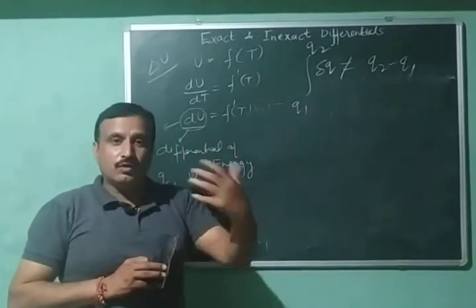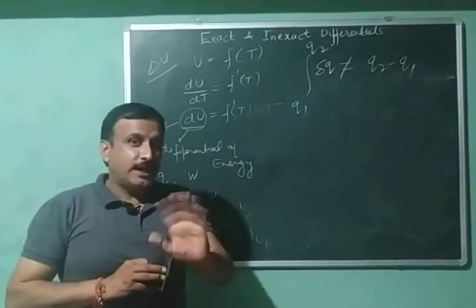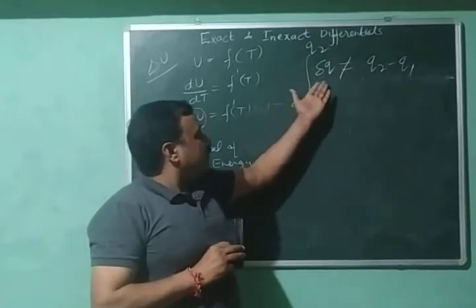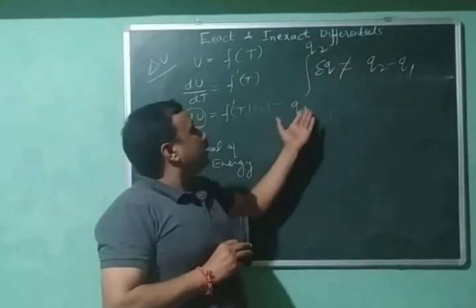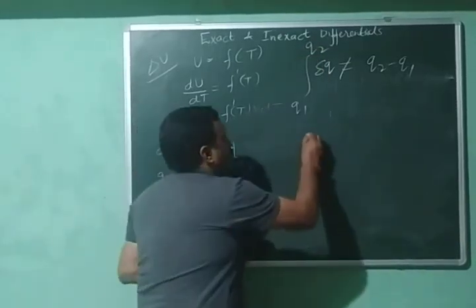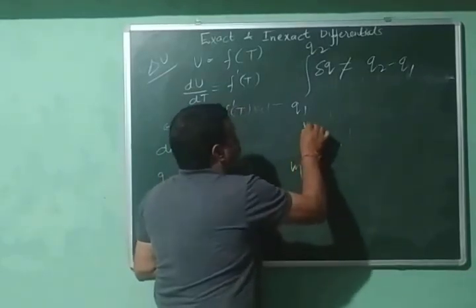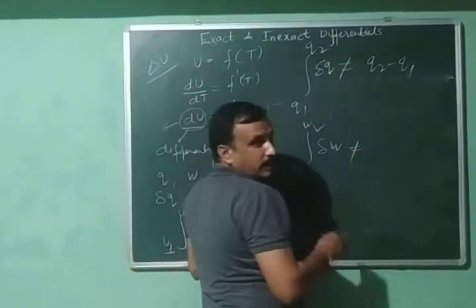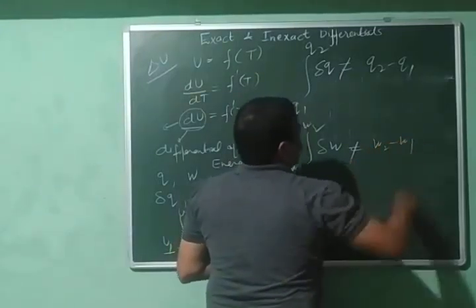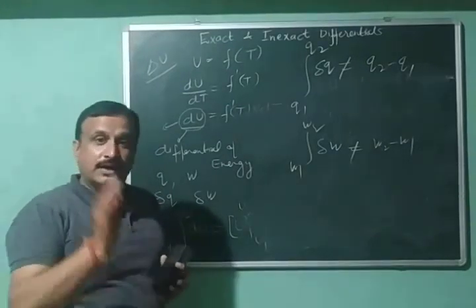So we have to follow a different method to calculate this change. This change cannot be calculated through integration, because this quantity is a path function. And the same is the case with work also. That is, a small change in work will not be calculated in this way. It will not be equal to W2 minus W1, because work is also not a state function, it is a path function.